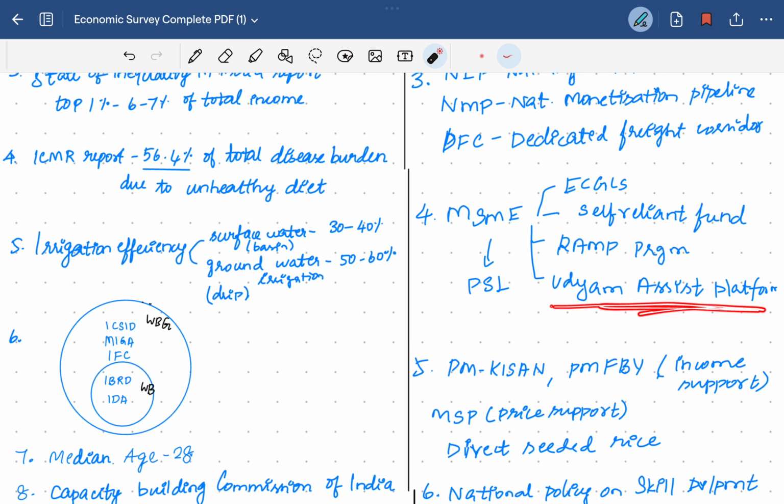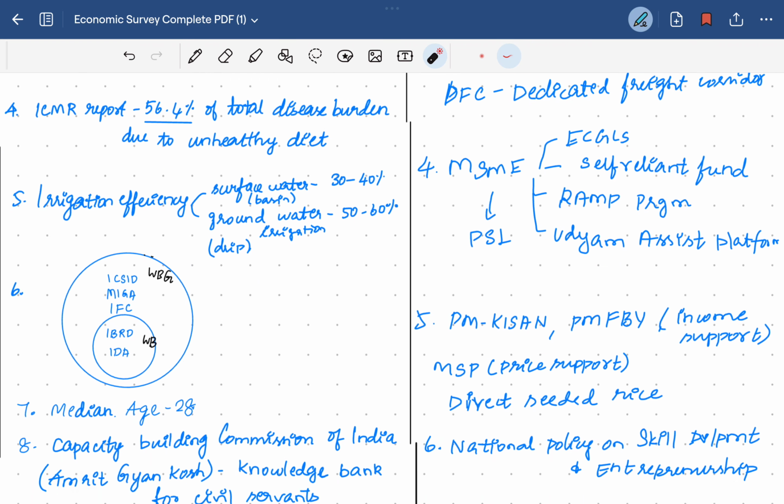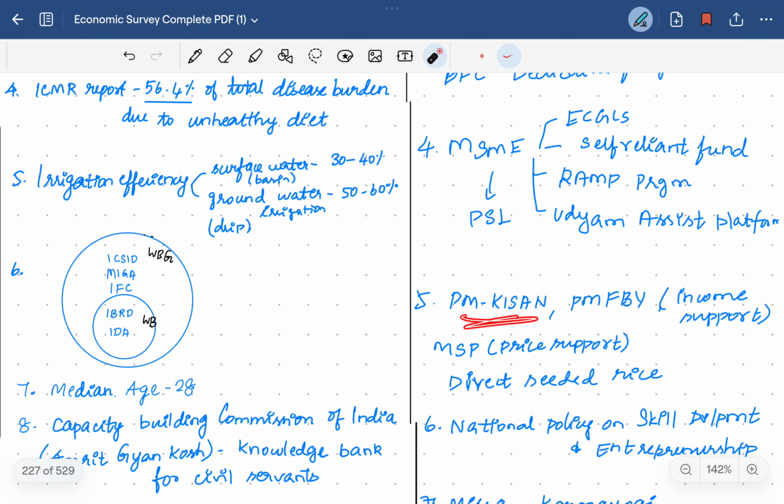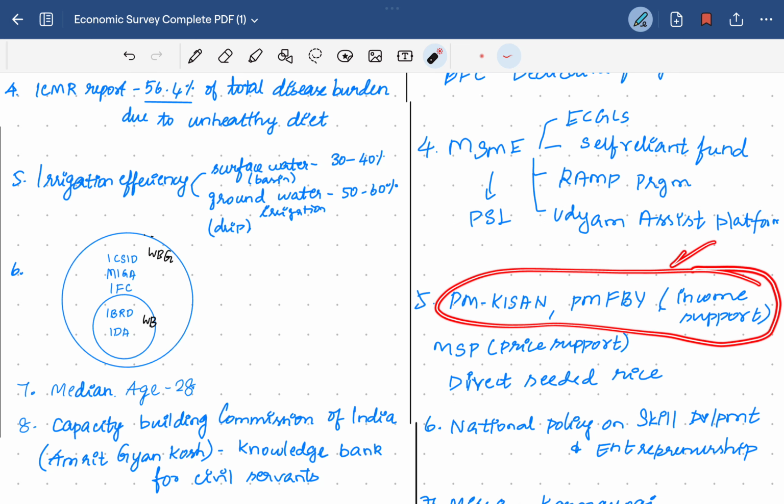Udyam Assist platform is for faster registration and licensing of the MSMEs. The PM Kisan scheme is for providing input to the farmers. Then the PM Fasal Bima Yojana is a crop insurance scheme. These two are income support schemes, that is, providing support to the farmers from the income side, that is, the input side.